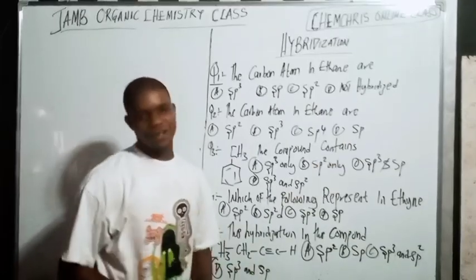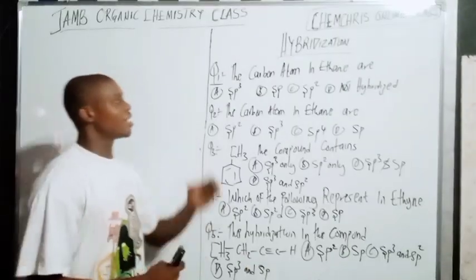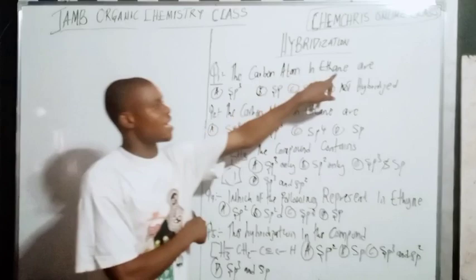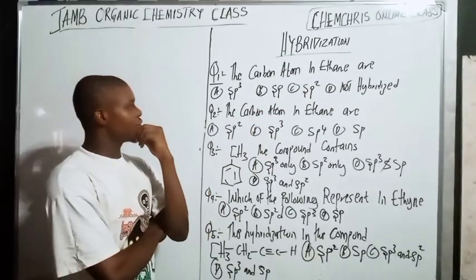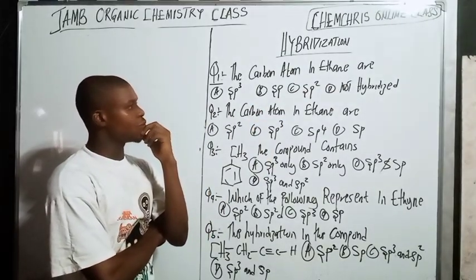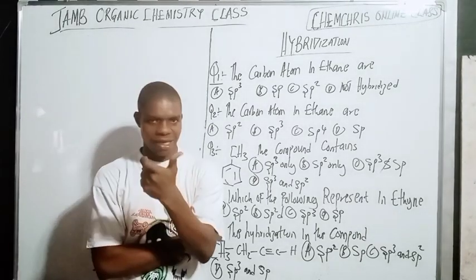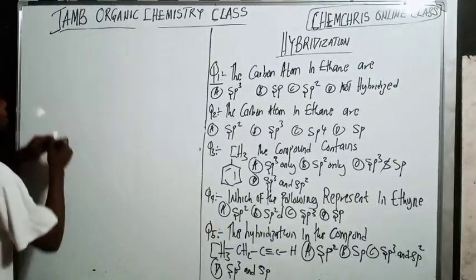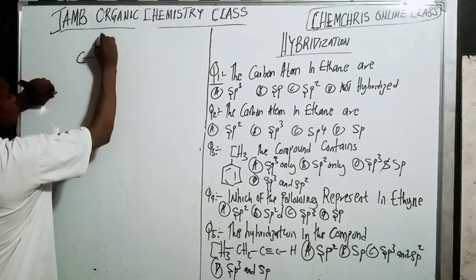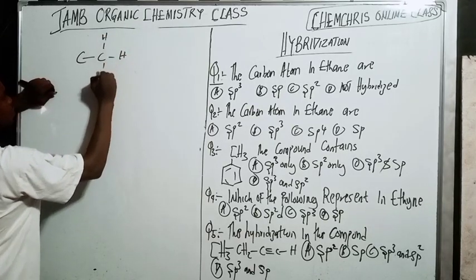Let's look at the first question. The carbon atoms in ethene are sp3, sp2, or not hybridized. Ethene is the second member of the alkenes, right? So we're going to draw it like this. 1, 2, 3.